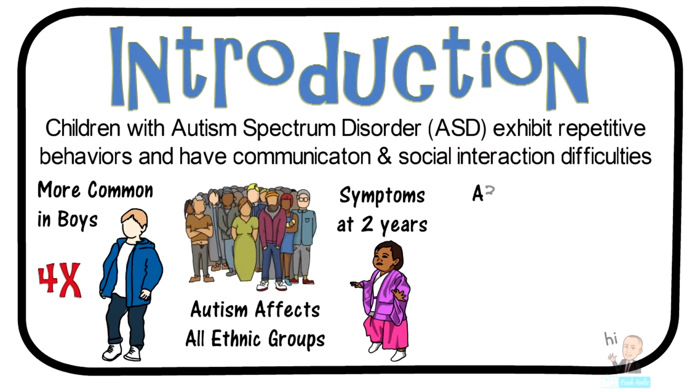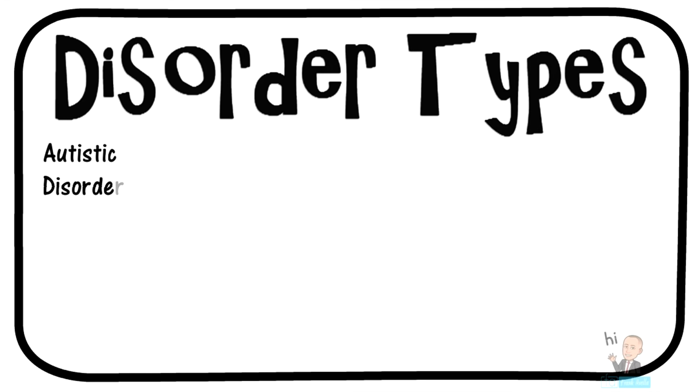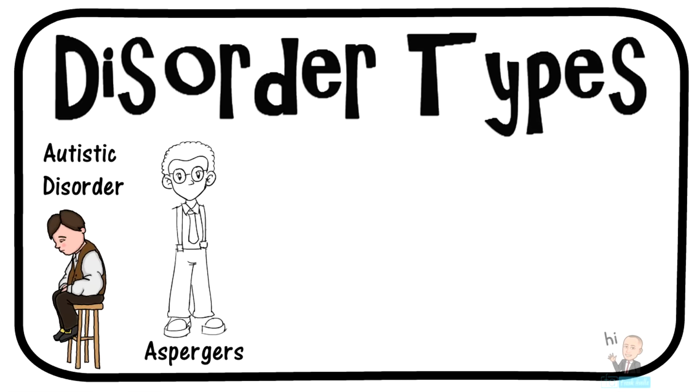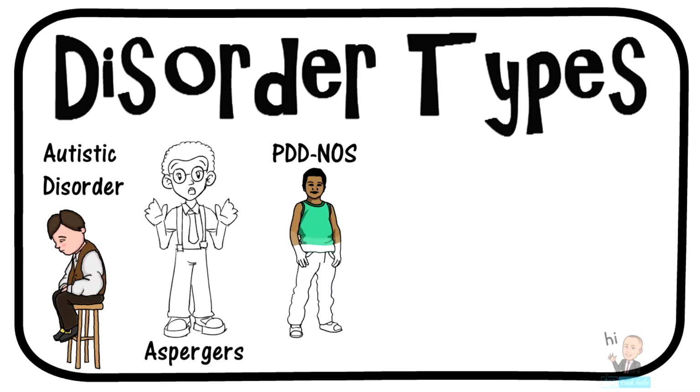Let's take a look at the different types of disorders that fall under ASD per the DSM-5. First up is autistic disorder, which is the older term before it was replaced with autism spectrum disorder. Autism spectrum includes Asperger's, which is a milder form where children may have high levels of intelligence, PDD-NOS, which stands for Pervasive Developmental Disorder Not Otherwise Specified. It is also known as atypical autism.